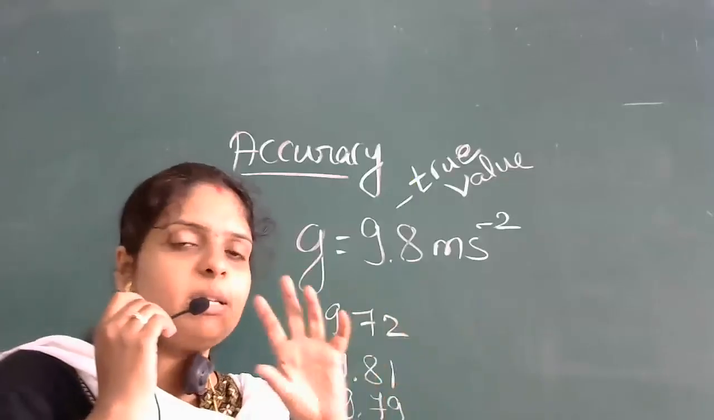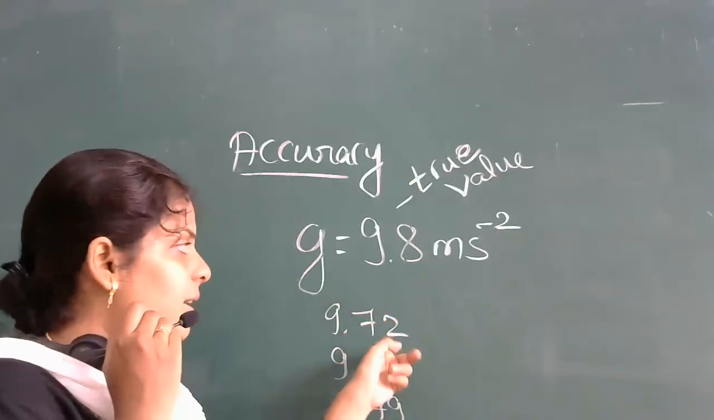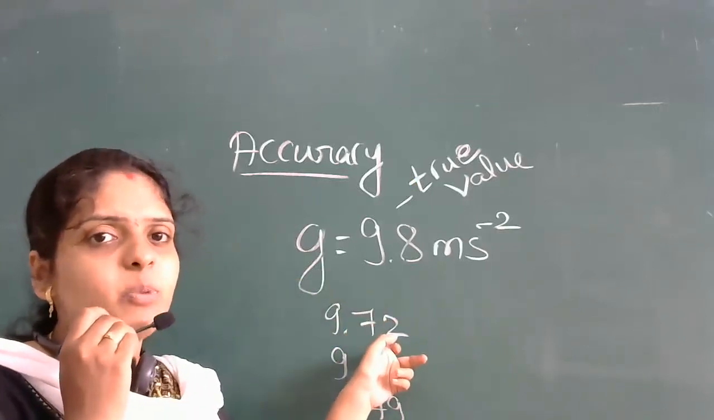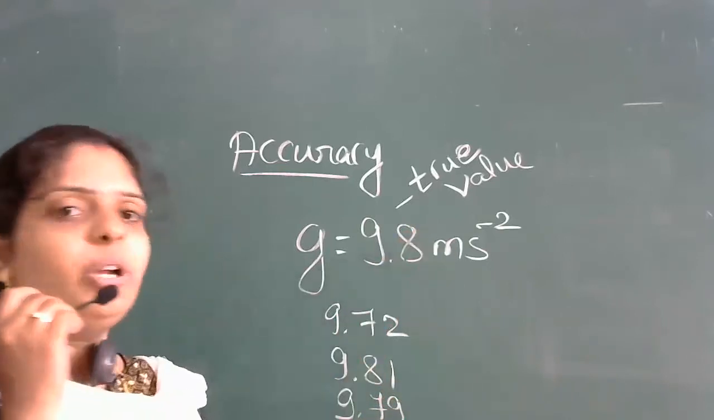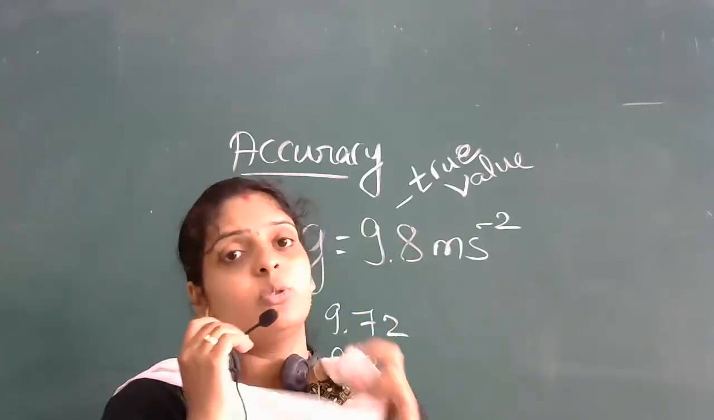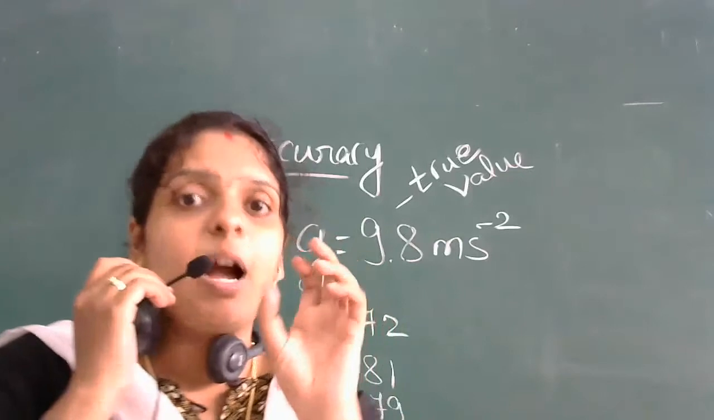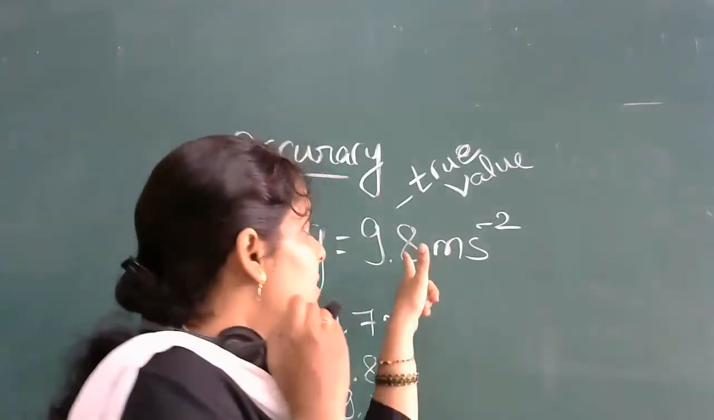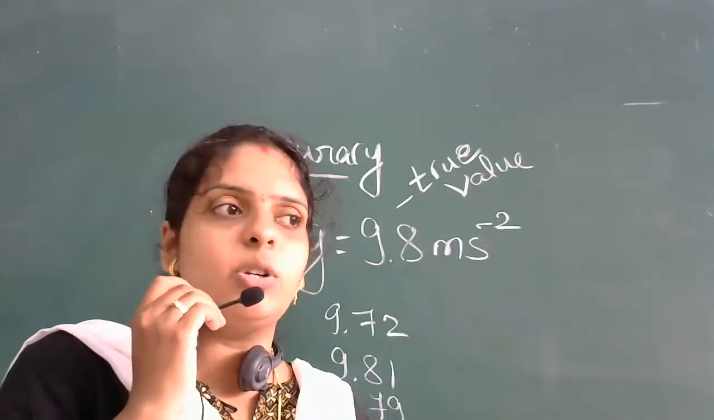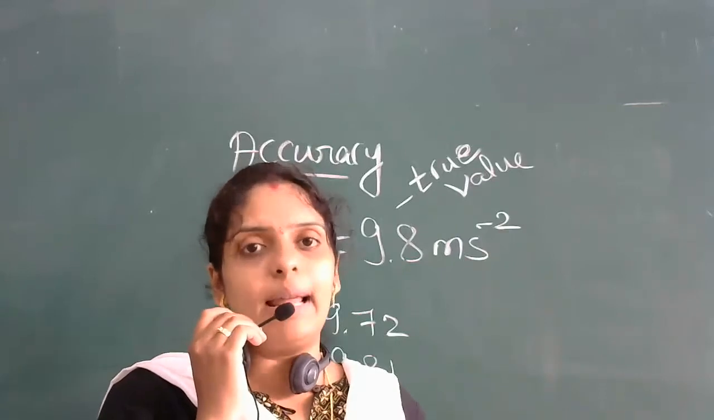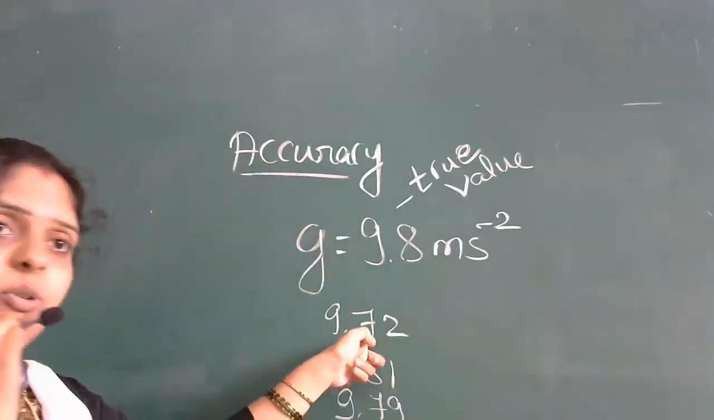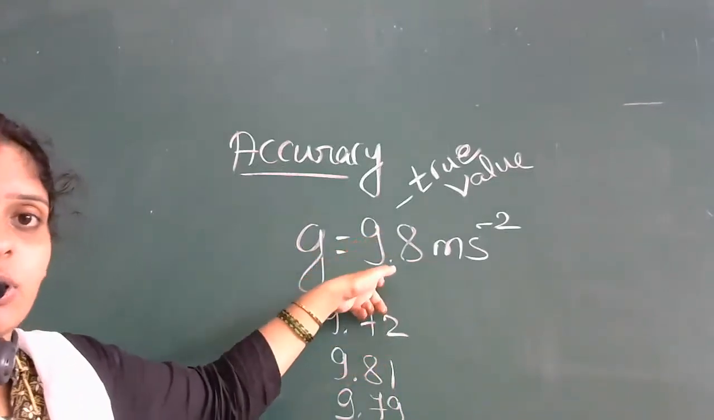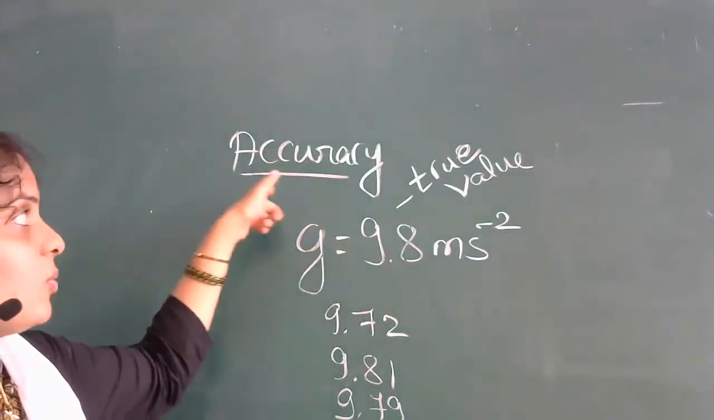That means, what is the difference between them? Here you can see the difference: 0.08 will be the difference. Here you can see 0.01 is the difference. Here 0.01 is the difference. So the difference shows how close it is to your standard value. What do we call that? Actual value, or you can say true value also. How close the measured value is to the actual value, that is called what?